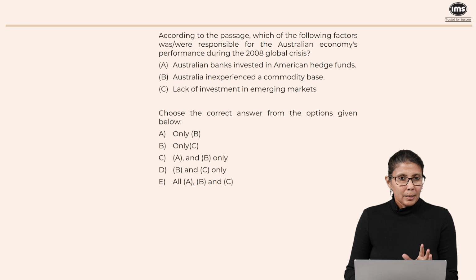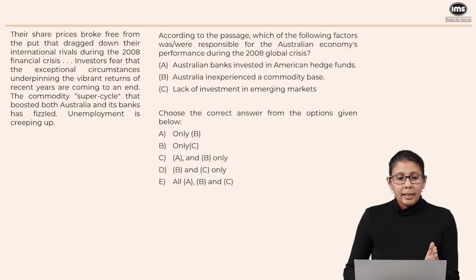Now here, we seem to have a multiple choice sort of a question. There are choices within choices. According to the passage, which of the following factors were responsible for the Australian economy's performance during the 2008 global crisis? If you remember, the Australian economy was able to recover and do well during that crisis. So what were the factors that led to the Australian banks thriving during the 2008 crisis?